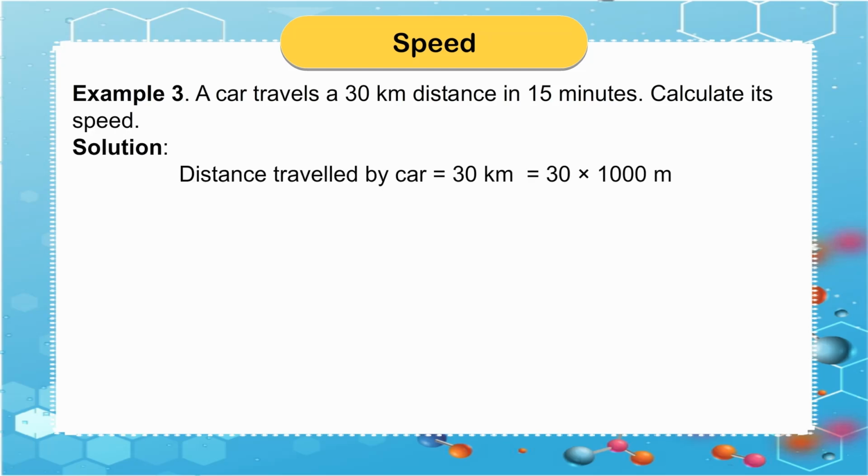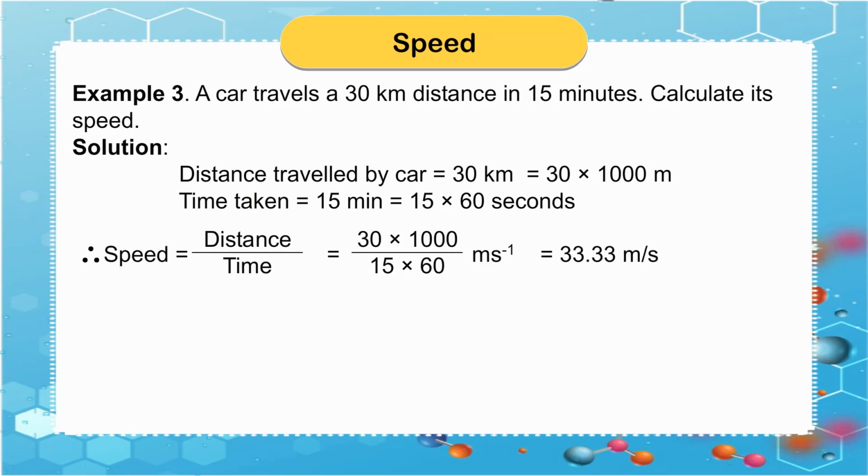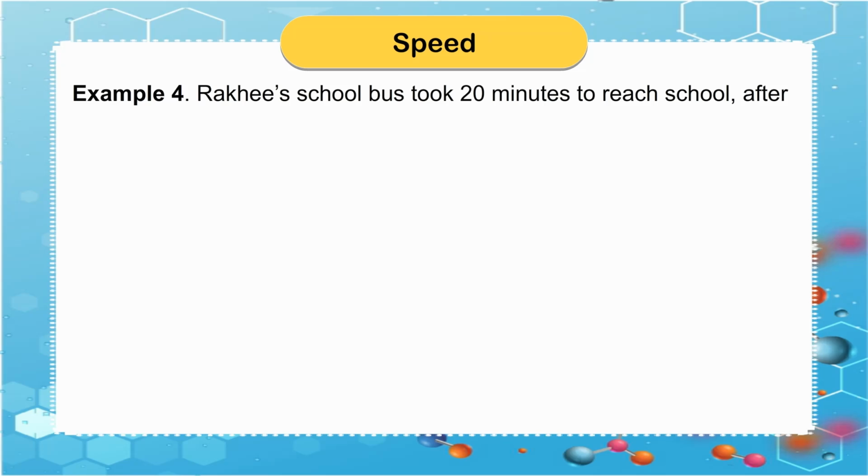Solution. Distance traveled by car is equal to 30 kilometers is equal to 30 multiply 1000 meters. Time taken is equal to 15 minutes is equal to 15 multiply 60 seconds. Therefore, speed is equal to distance upon time is equal to 30 multiply 1000 upon 15 multiply 60 ms raised to the power minus 1 is equal to 33.33 meters per second.